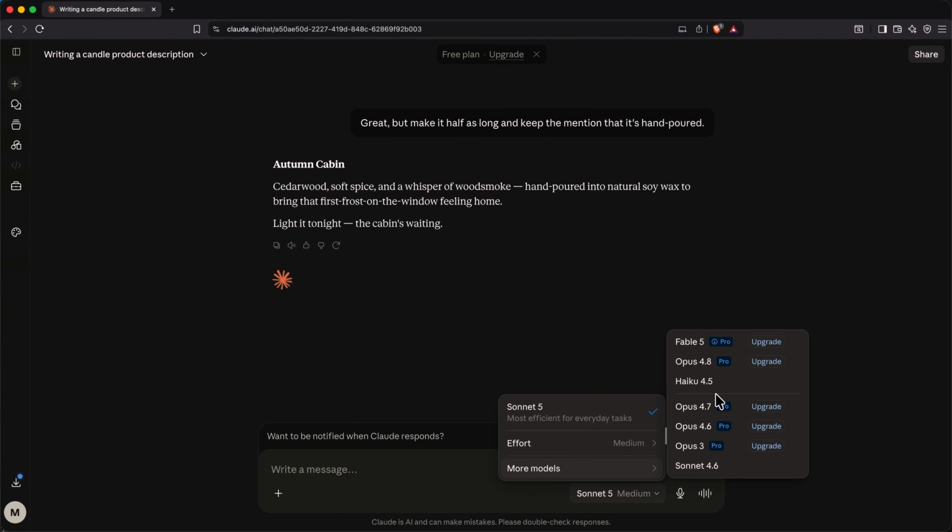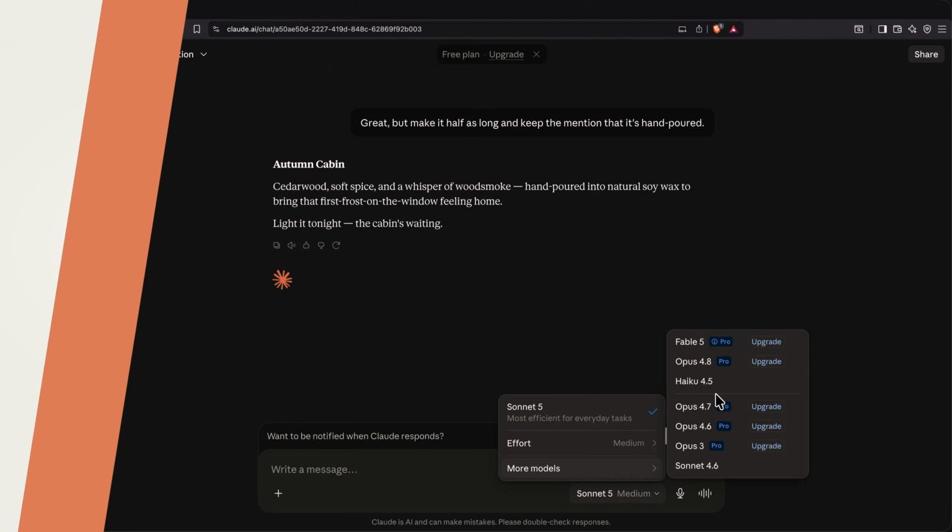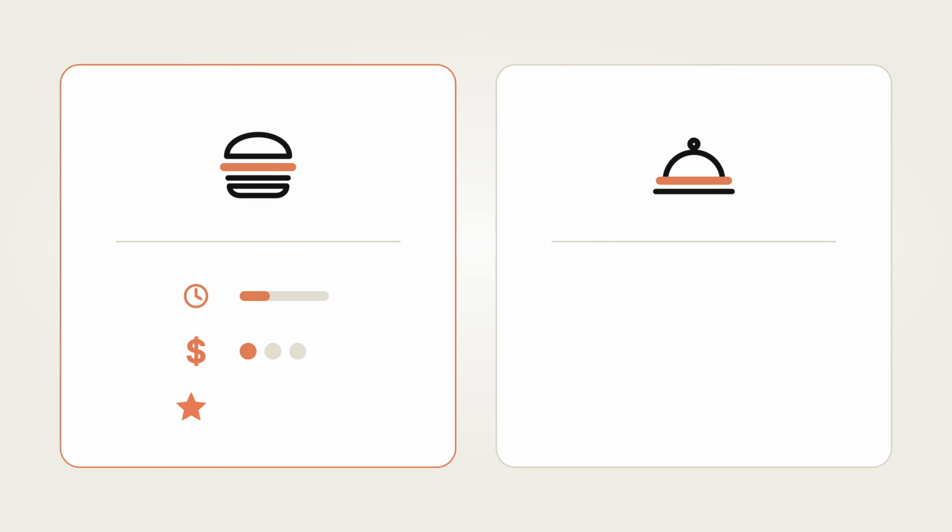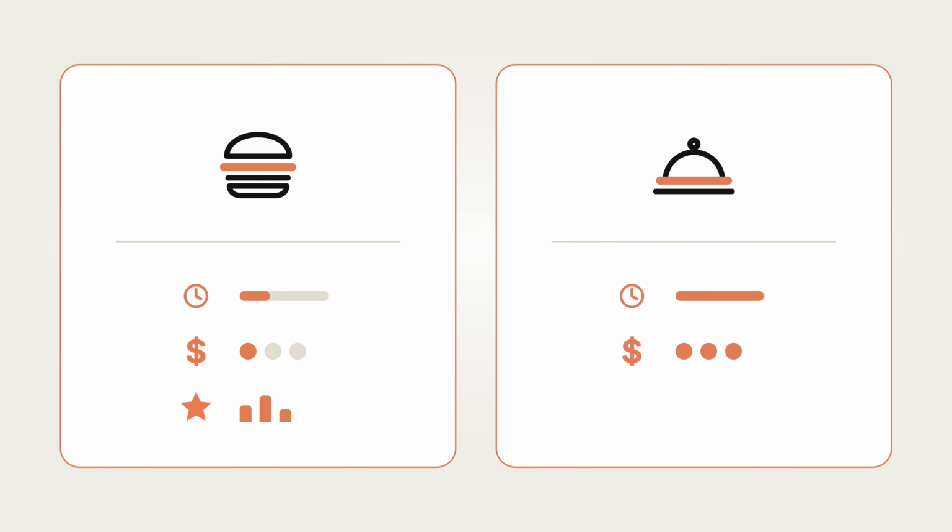There's a fast model for everyday tasks and a more powerful model for complex work. It's like fast food versus a fine dining chef. One feeds you right away for cheap, but the quality can vary. The other takes longer and costs more, but it handles the complex meals, the special requests, and the occasions where the details have to be just right.